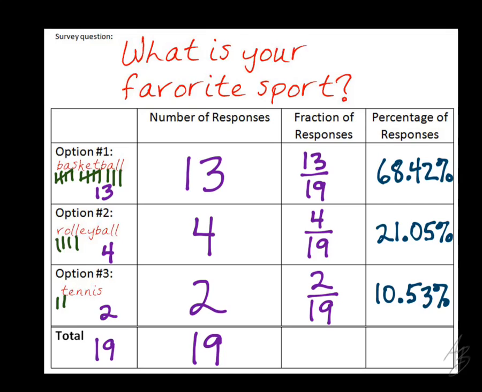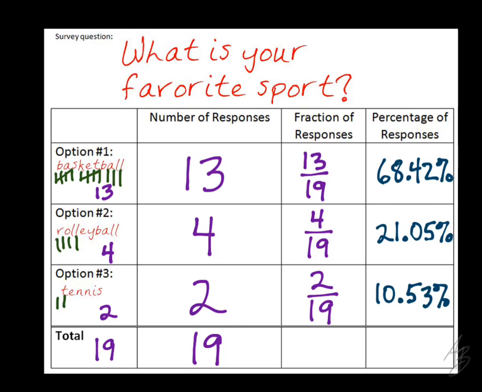So let me just go through this again. Let's say that we ask 100 people. 68 people said that basketball is their favorite. 21 say that volleyball is their favorite. And we'll say 11, we'll round up to 11, 11 people said that tennis is their favorite. How many answers total should I have out of 100? I should have 100, right?